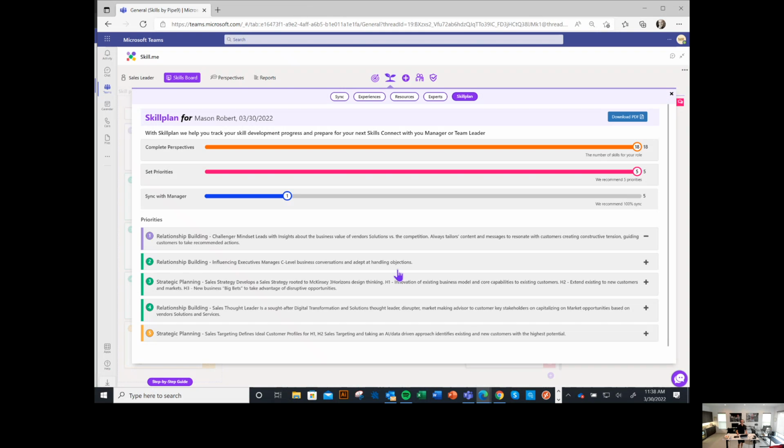So that's Skill Plan. That's a new Skill Plan that we've added into SkillMe. It's actually going to be available live in the application as from April the 11th. That's from April 11th.